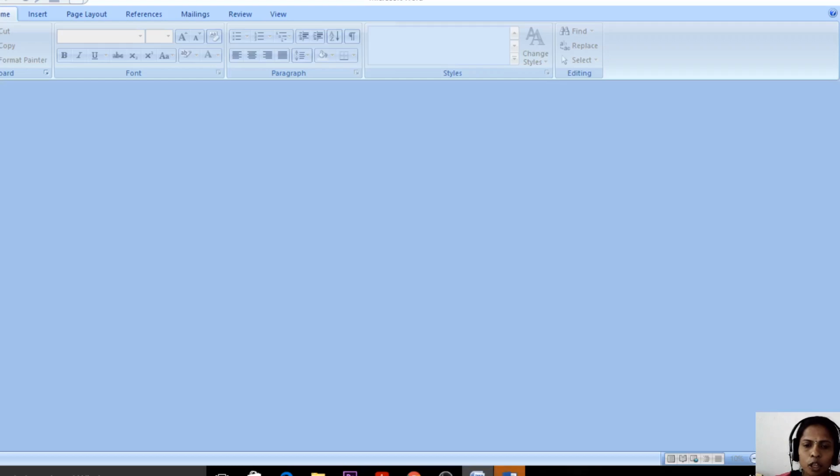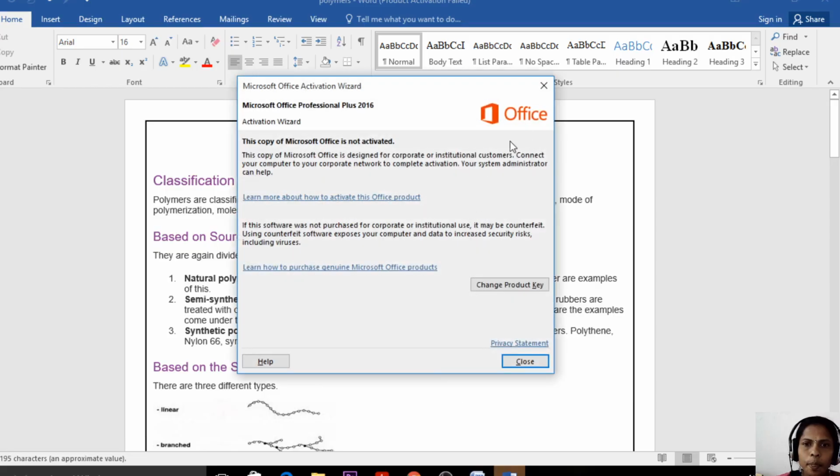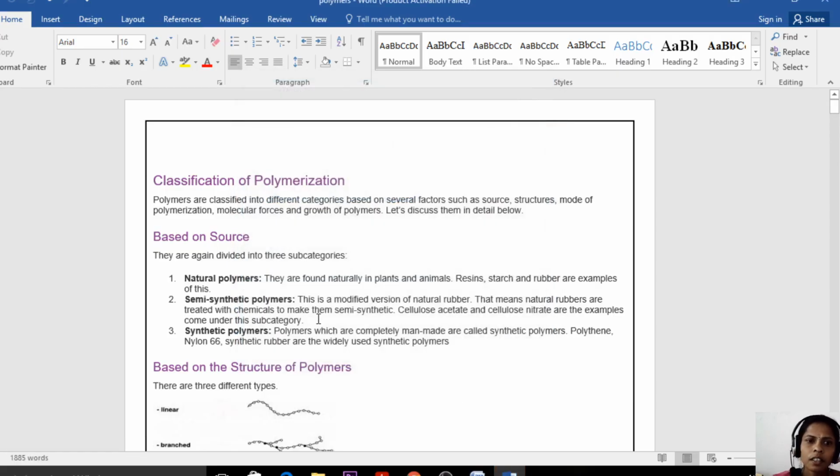So let us see the polymers. Classification of polymers is very, very important here. After classification, let us see the synthesis. We have only two syntheses here. So, classification of polymers: polymers are classified into natural and synthetic polymers.